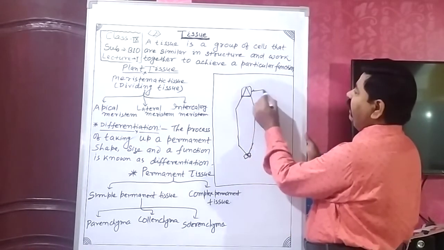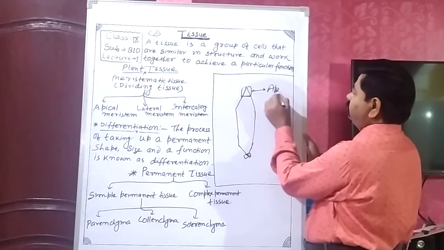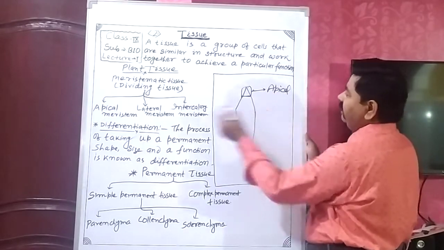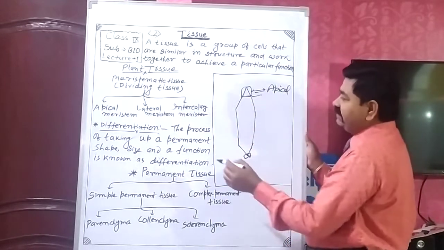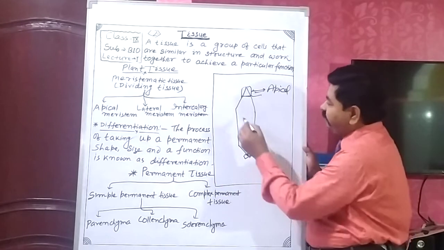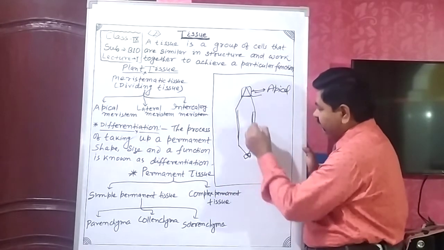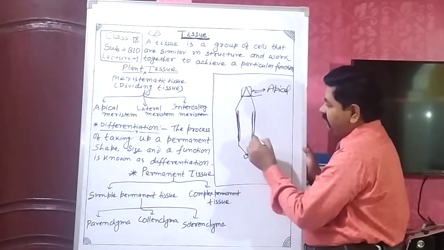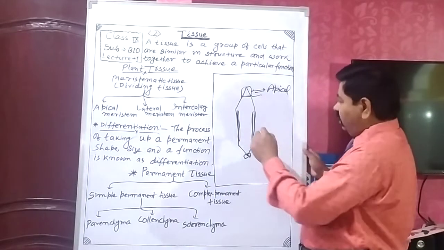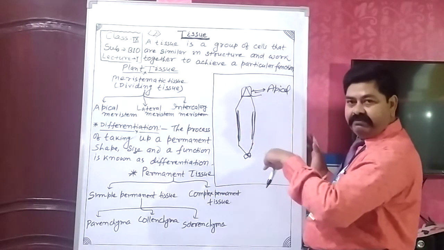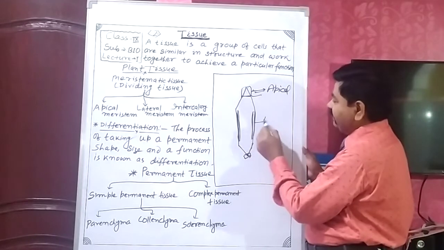Tips. Apical meristem. And lateral meristem is present in this region, which is responsible for the girth of the stem. So, lateral meristem.